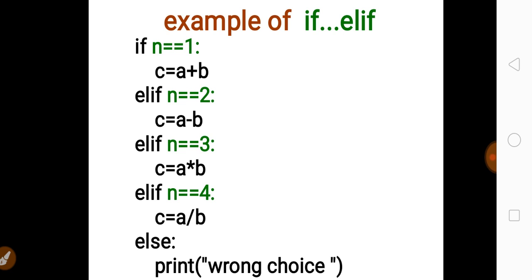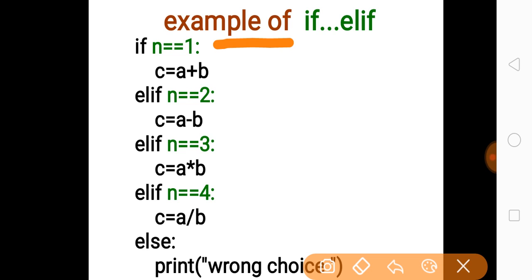Suppose there is a variable n, and you have given any random value to n, and on the basis of the value of n there is a certain operation. Suppose you want to add two variables, a and b, and store the result in the variable c. So the value of n can be 1. That means if you have given the value of n as 1, then the a and b variables will be added and the result will be stored inside the variable c.